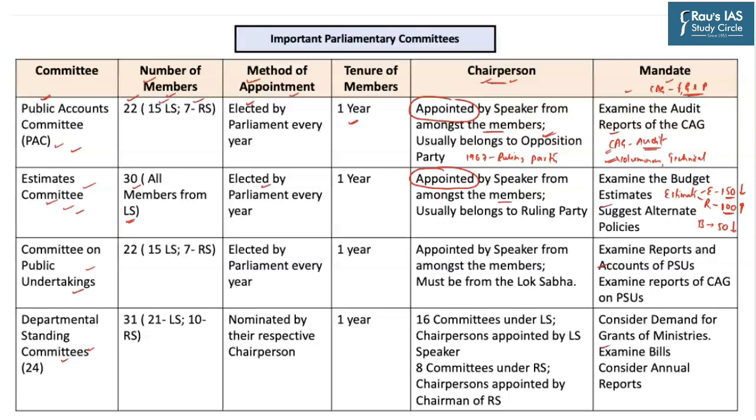So usually the chairperson will be from the Lok Sabha because all the members in the Estimates Committee are from the Lok Sabha. But the chairperson in this particular case will usually belong to the ruling party. So the chairperson in case of the Public Accounts Committee will usually belong to the opposition party, whereas the chairperson in case of the Estimates Committee will usually belong to the ruling party.